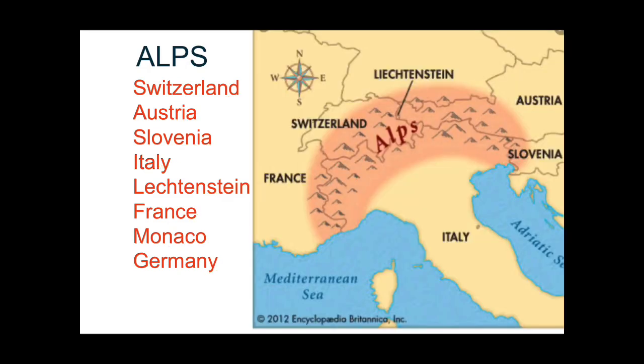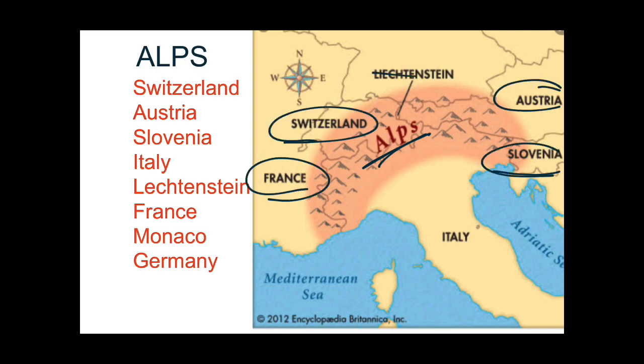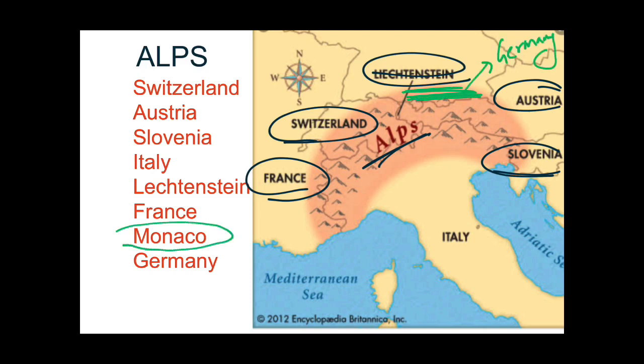As you can see, these are the Alps mountains. They lie in Switzerland, France, Austria, Slovenia, Liechtenstein, and over here this part is Germany. And this country, you might be thinking, Monaco, a very small country, lies over here. So this is also part of the Alps. These 8 countries are those in which the Alps lie, and these are very important mountain ranges of Europe. Now from here originates a river, the Rhine River.